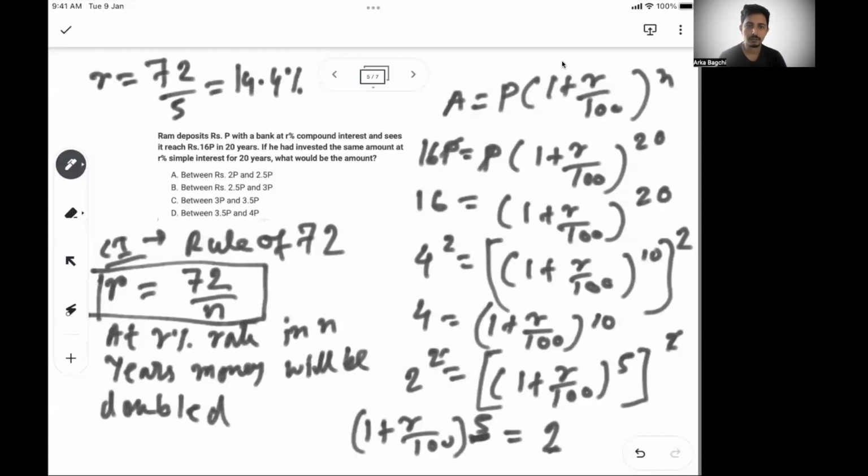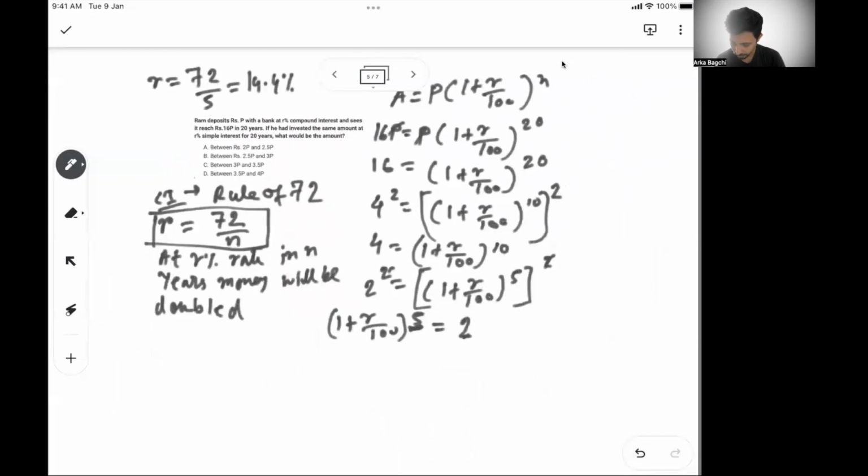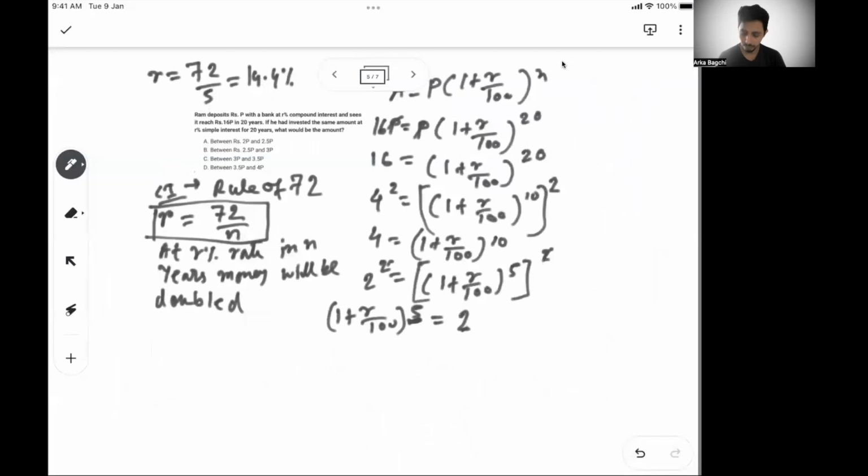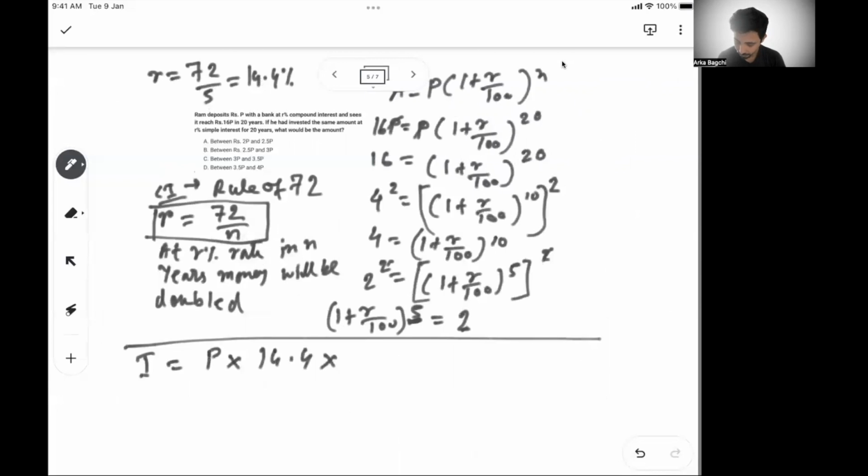So they said if we had invested the same amount for 20 years, what would be the amount? Okay, so let me show you this. If we had invested the same amount for 20 years in simple interest, so in simple interest, I know my interest is P, R is 14.4, and time is 20, by 100.